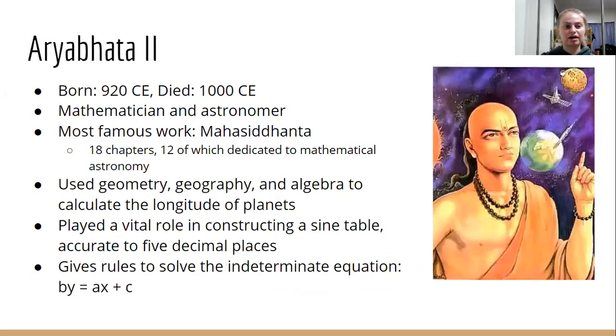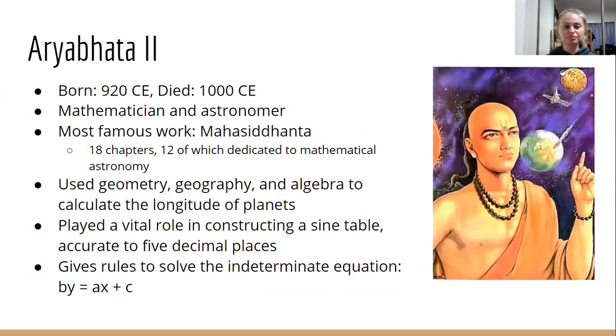So now we have, again, probably going to butcher the name, Aryabhata II this time, who was born in 920 and died in 1000. And he is a mathematician and an astronomer. And I made sure to include an astronomer in there because he was very involved with that. And I'm actually going to include some of that in this slide. His most famous work is listed right there.